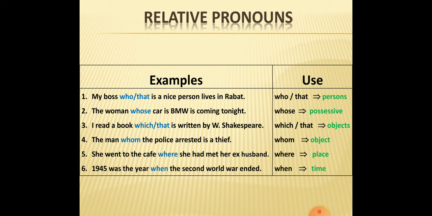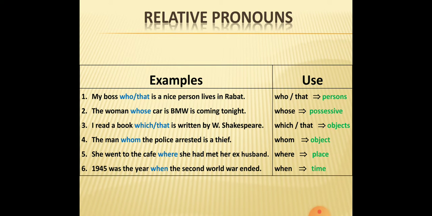Then we have: the man whom the police arrested is a thief. Here, I will ask you the question: who arrested the other? Is it the police who arrested the man, or the man who arrested the police? Of course, it is the police who arrested the man.